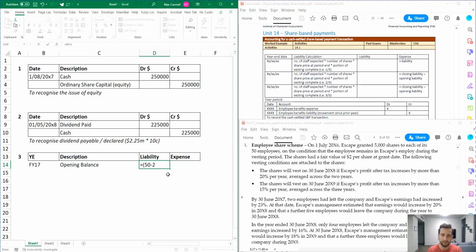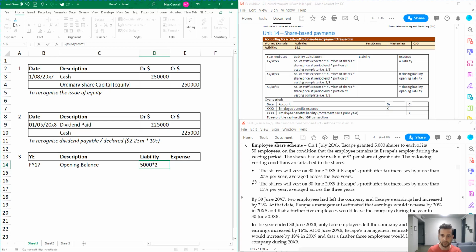However, we're not finished yet, because it's not just, as I said before, the number of employees who have left, it's the number of employees who are expected to leave. So we've got to minus it by the expected number that are going to leave as well. So can you see that in here anywhere? Okay, there it is. Then there's that a further 5 employees would leave the company during the year 30 June 2018. So that's the expectation currently. So we also need to do -5. Okay, so that's our expected number of employees. That's the first thing. Then the next is the number of shares, which I can see is 5,000 over here. So I'm going to times that by 5,000. And then it's times the share price at the vested period. So I can see that it's $2 over there.